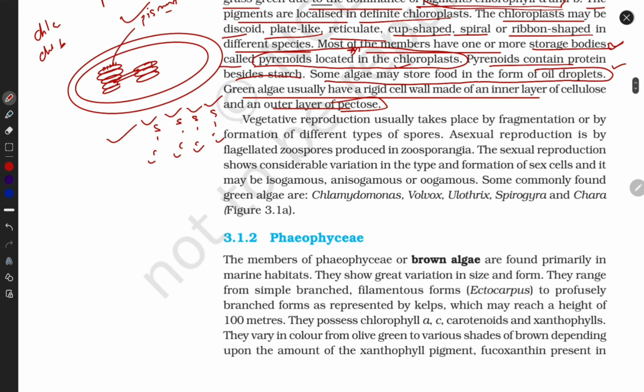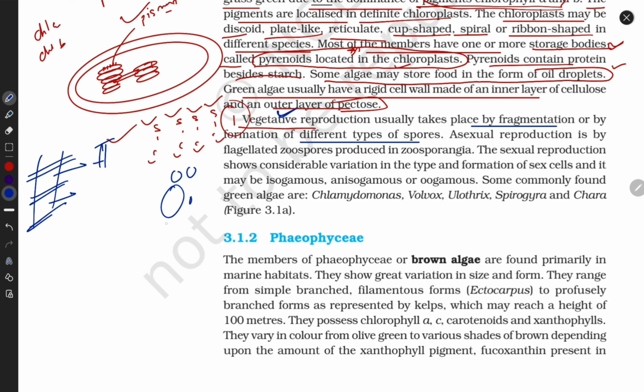Next, now let's talk about how they reproduce. First, let's discuss vegetative reproduction. Vegetative reproduction takes place by fragmentation. The fragments divide and grow to make the whole structure, or it happens by the formation of different types of spores. They may be the same size or different sizes.